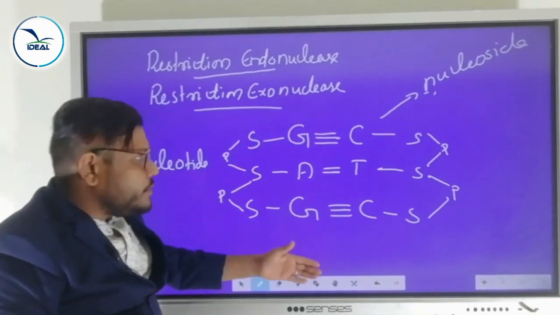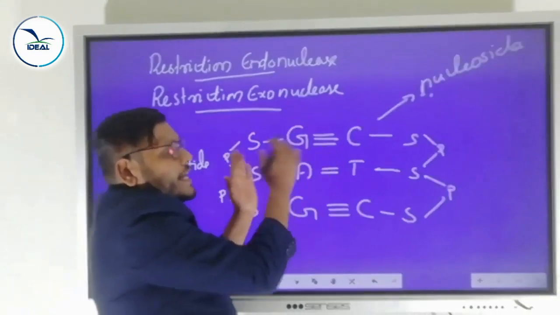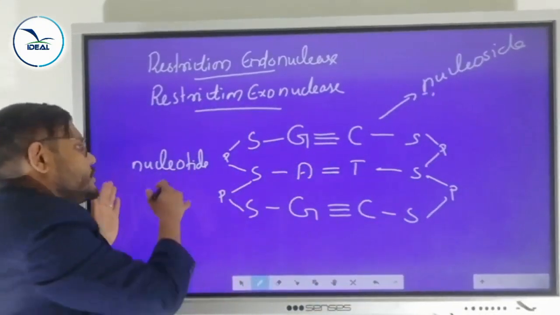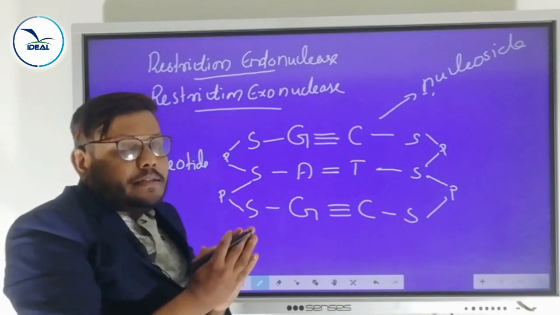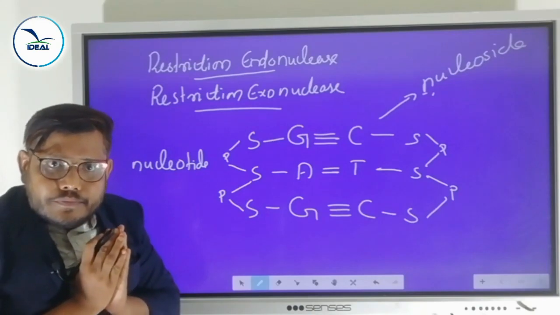So this is the nitrogen base, this is the sugar molecule, and this is the phosphate group. If the sugar molecule and nitrogen base come together, that is called a nucleoside. Along with the nucleoside, when a phosphate group is added, we call it a nucleotide. We know that DNA is made of nucleotides. Is it clear?